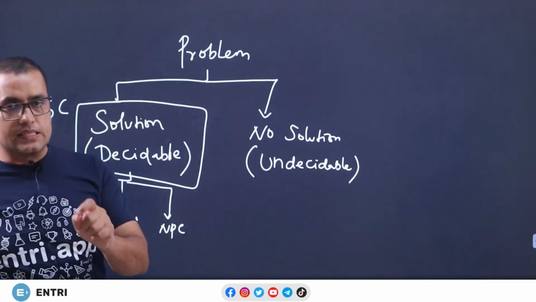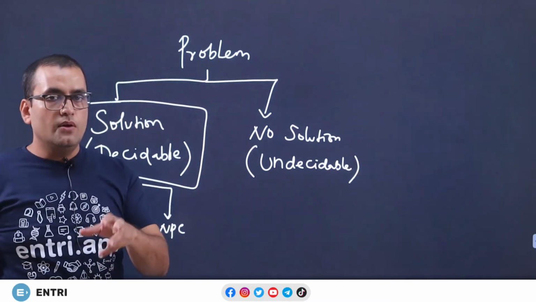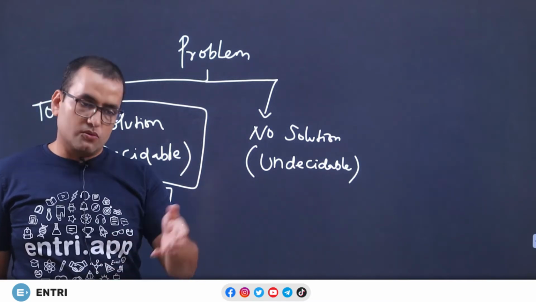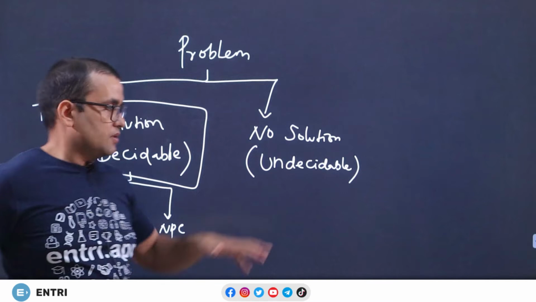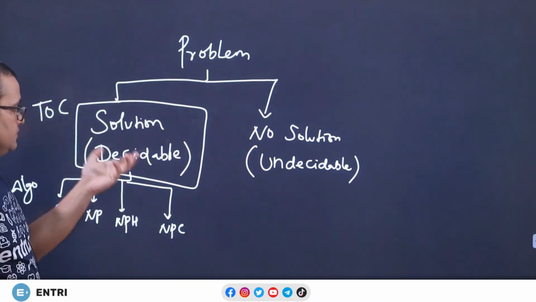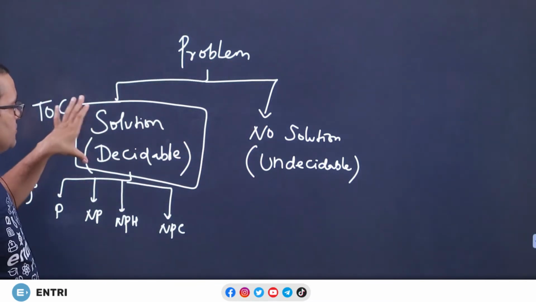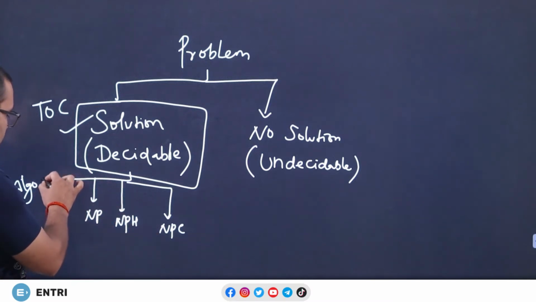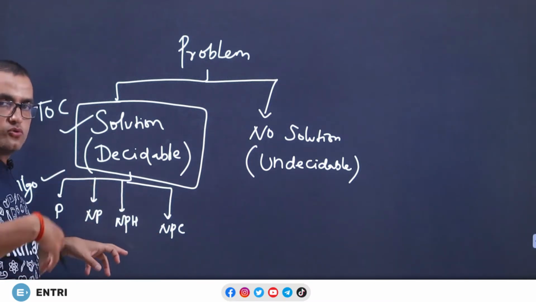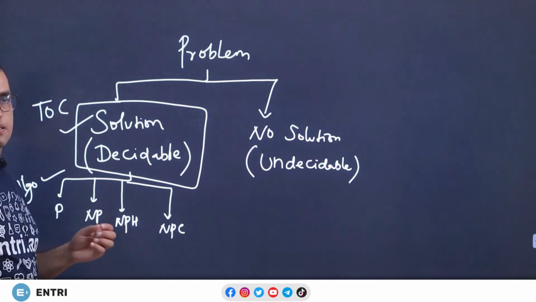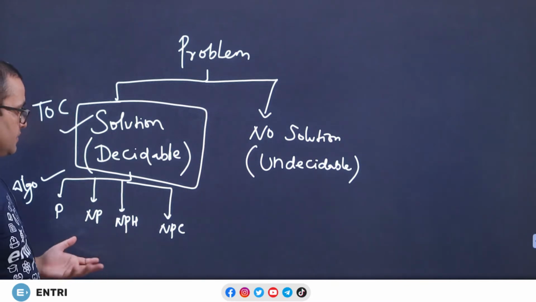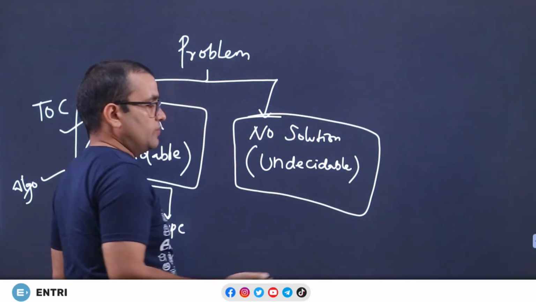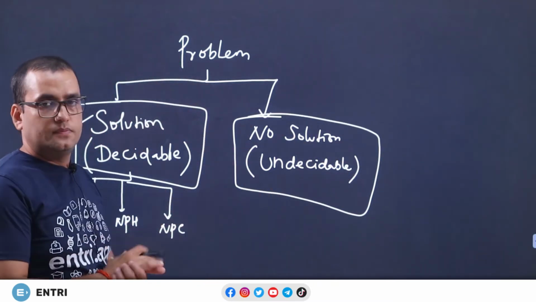So here we are discussing whether the solution is useful or not practically. You have a solution, so can you use it practically? That's all about the TOC. So TOC answers only whether the solution is possible. Algorithms say whether this is solvable or useful or not. So there comes the concept of time complexity, space complexity and so on. And if it has no solution, then we can't do anything. This problem has no solution.